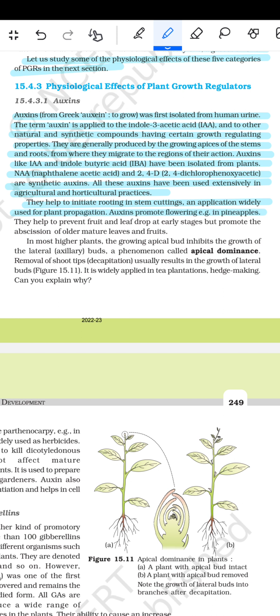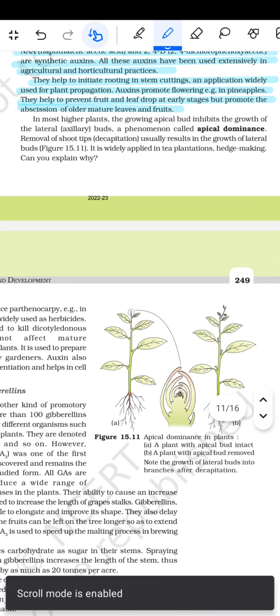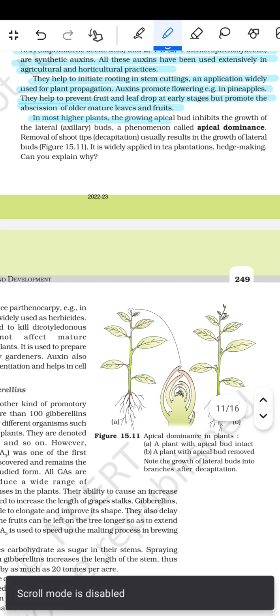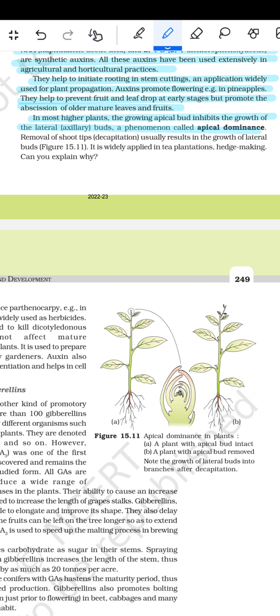Auxins promote flowering, for example in pineapples. They help to prevent fruit and leaf drop at early stages but promote the abscission of older mature leaves and fruits. In most higher plants, the growing apical bud inhibits the growth of the lateral axillary buds, a phenomenon called apical dominance. Removal of the shoot tip, decapitation, usually results in the growth of the lateral buds. It is widely applied in tea plantations and hedge making.